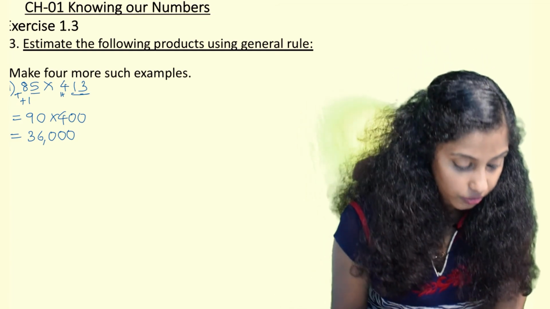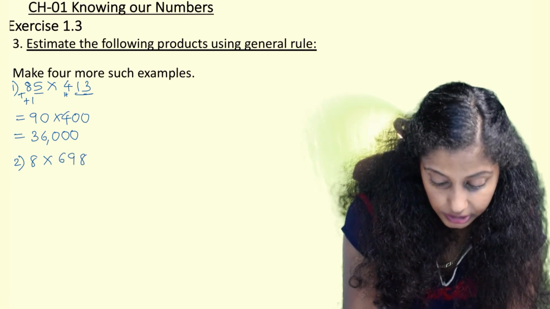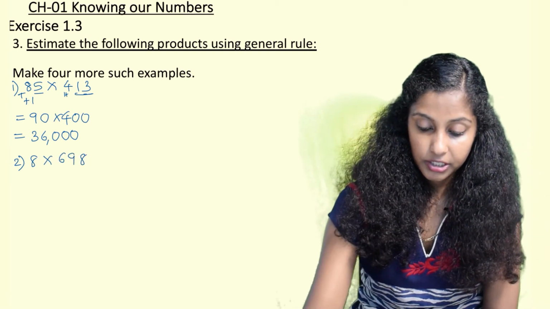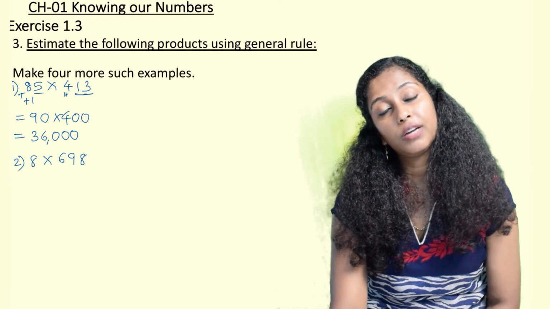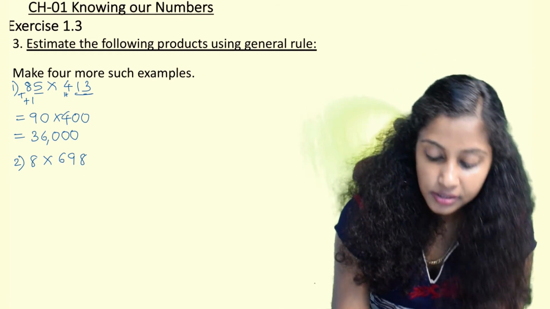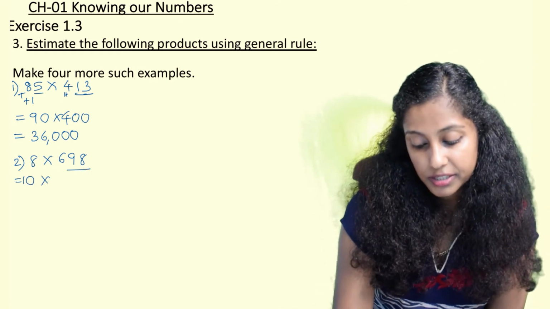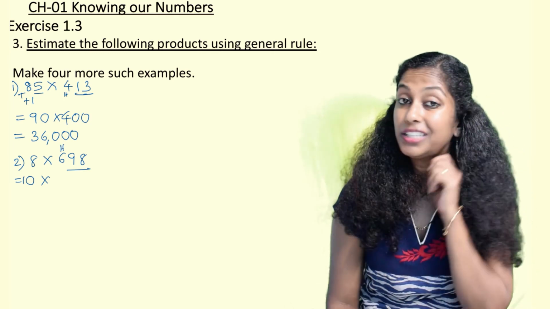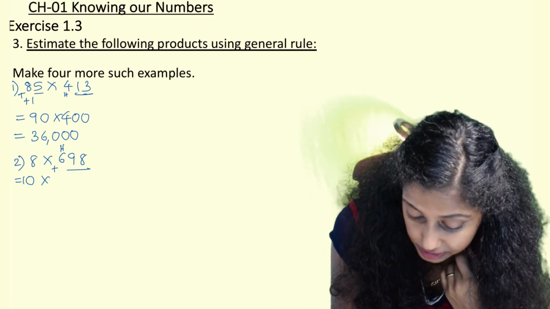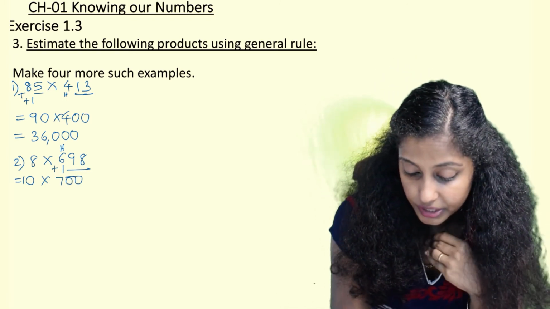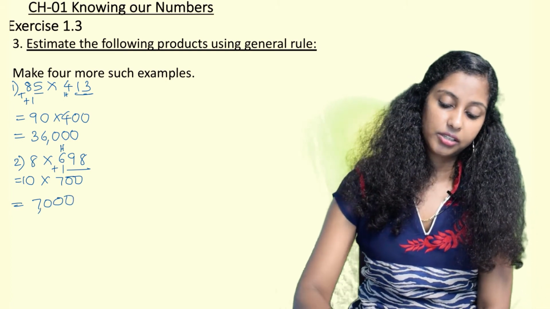Now another question we are going to write is 8 multiplied by 698. When I am writing 8 multiplied by 698, 8 has to be rounded off, so it comes in the range of 5 to 9, hence it will be rounded off as 10. 698, the highest place is hundreds, so when I round off 98, to the nearest hundreds, I get 700. 7 ones is 7, and then we put 3 zeros, and this is our answer.